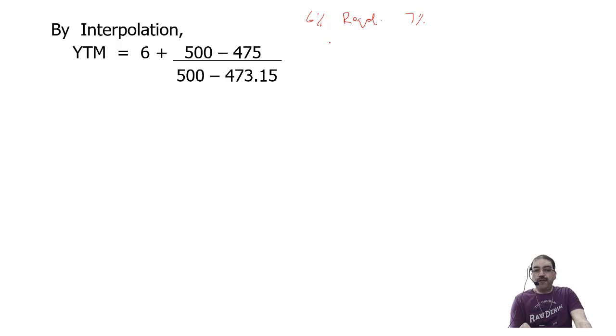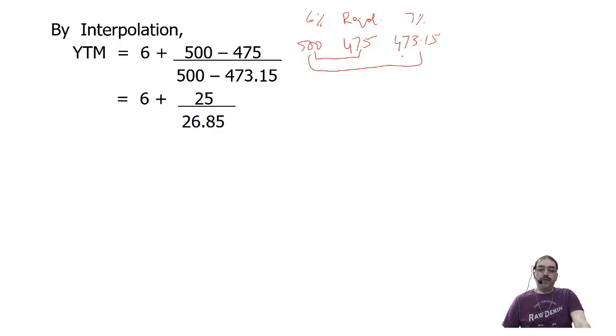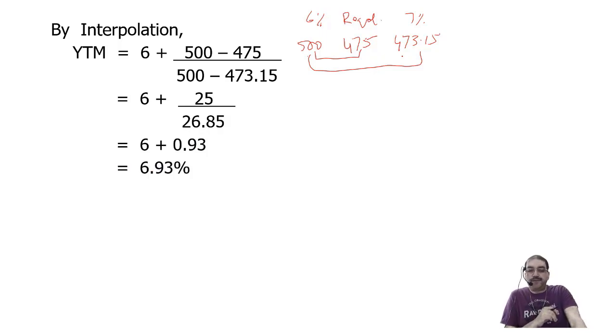I've got the 6% figure as 500, the required value is 475, and the 7% figure I have just calculated, that is 473.15. So in the numerator what will come? Difference between first and second figure. In the denominator, difference between first and third figure. So it is going to be 6 plus 500 minus 475 upon 500 minus 473.15. 6 plus 25 upon 26.85. So that will give me 6 plus 0.93. So my YTM is 6.93%.